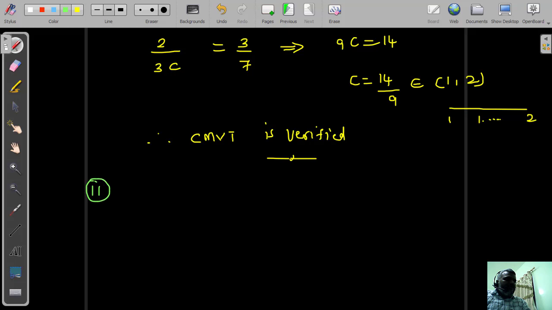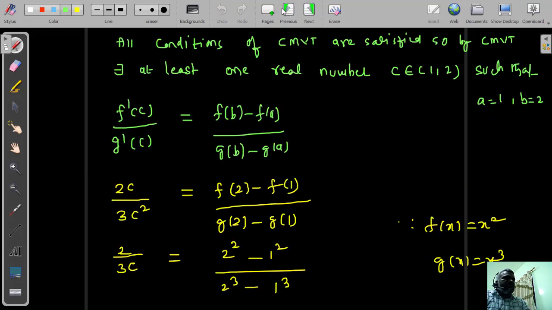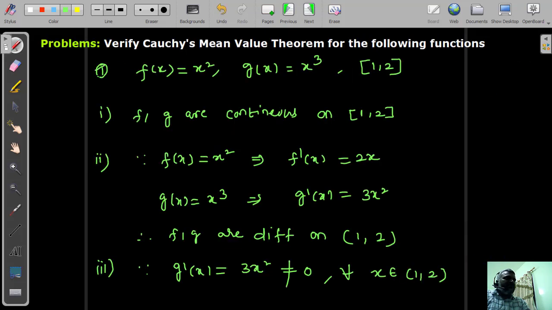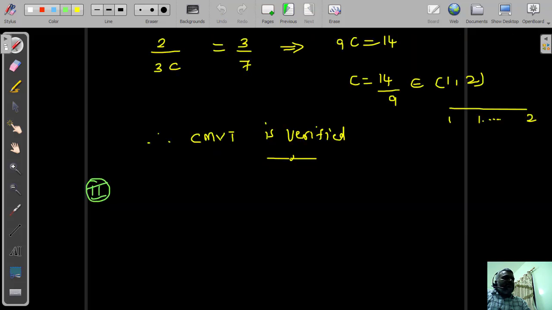Question number 2 this is. Let us mark it as a Roman number. The previous question also I can mark as a Roman number. So here question number 2 is, let us choose the functions.